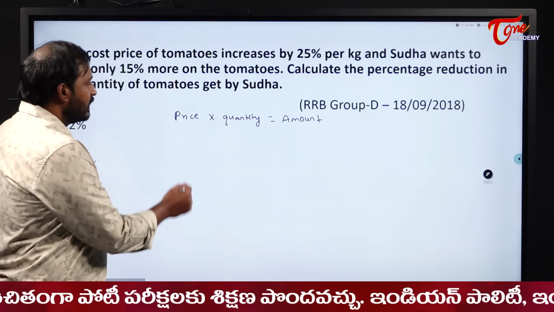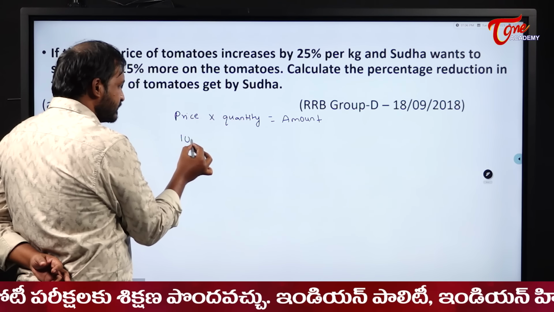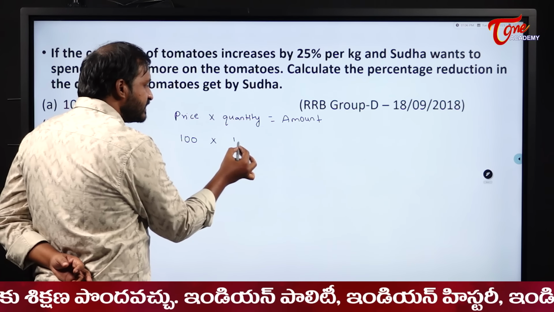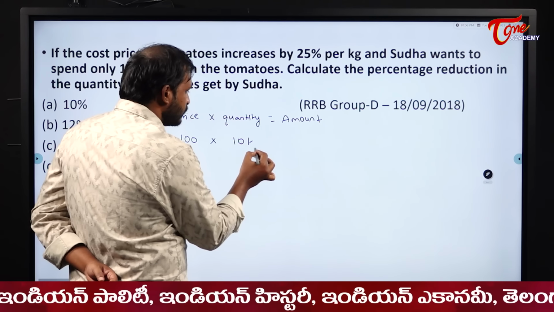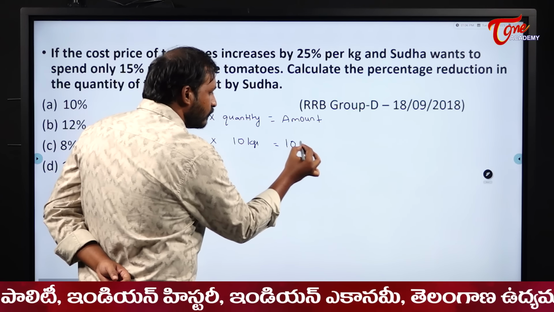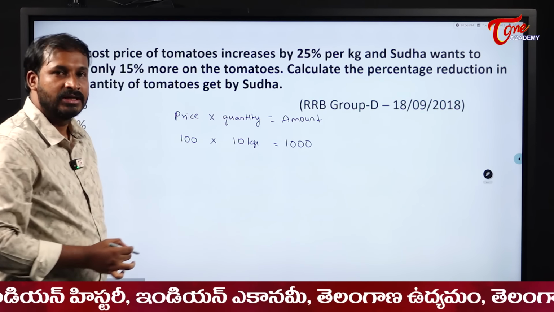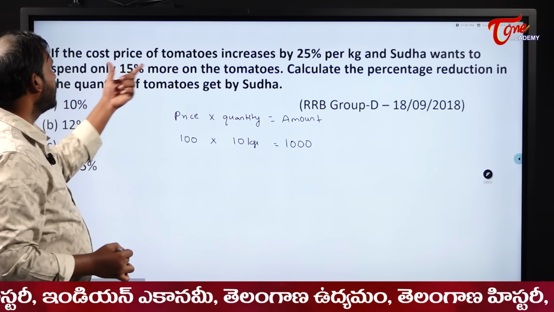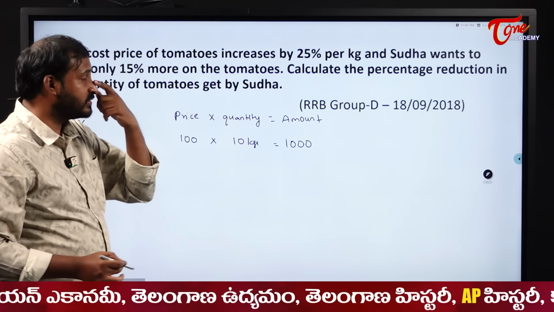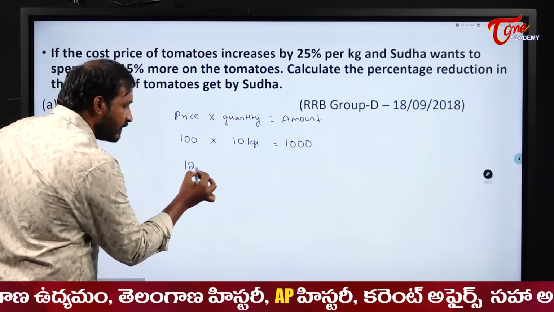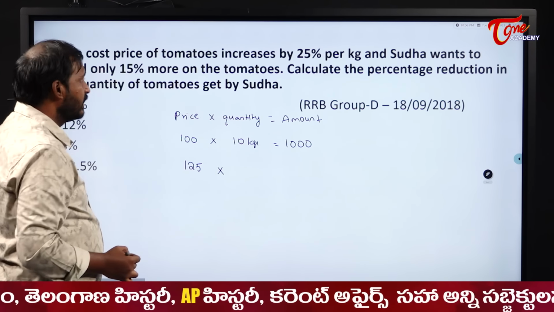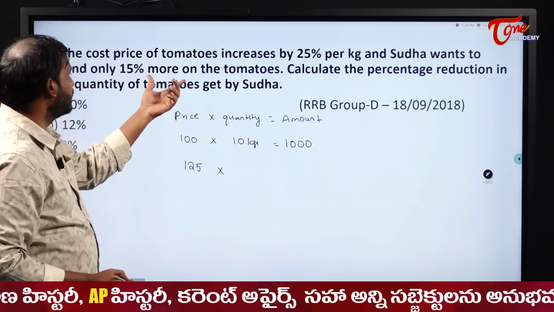Now assume that actual price is 100 rupees and she is purchasing 10 kgs. So how much amount she will spend? 1000 rupees, right? Yes, sir. Now the cost of the price of the tomatoes is increased by what? 25%. That means now the price will become what? 125.